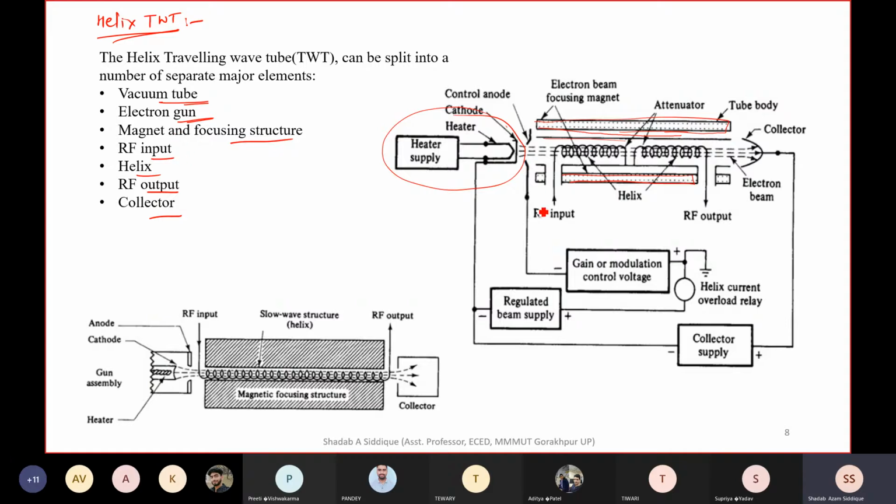We have an RF input, which is coming into the tube from this side, and the RF output comes out from the tube. In the helix structure, at the center, in the hollow part inside it, the electrons travel in this direction and are collected by the collector at this side. So we have the RF input, RF output, collector, and the helix structure.